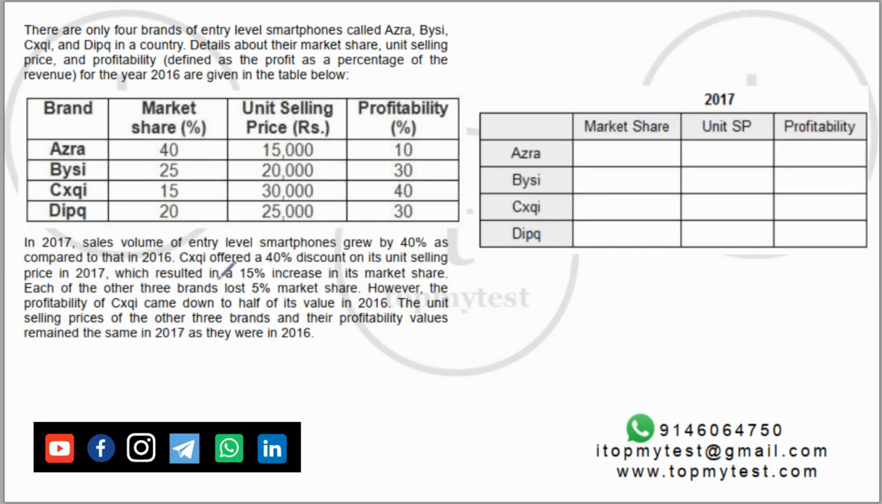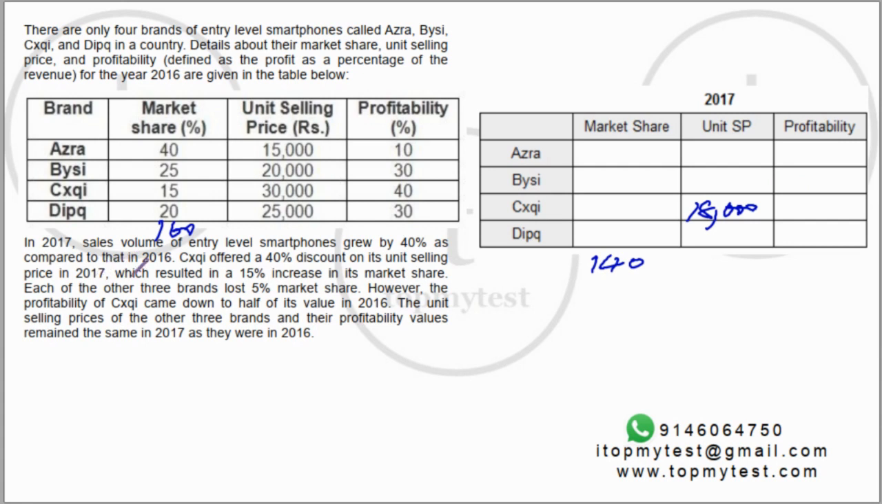Let's look at the data. So these are the 2016 numbers. Now 2017, let's check. The sales volume grew by 40%. So if this total was 100, this total will become 140. 6C offered a 40% discount on unit selling price. 10% is 3,000, so 40% will be 12,000, and this will be 18,000, which resulted in a 15% increase in market share.